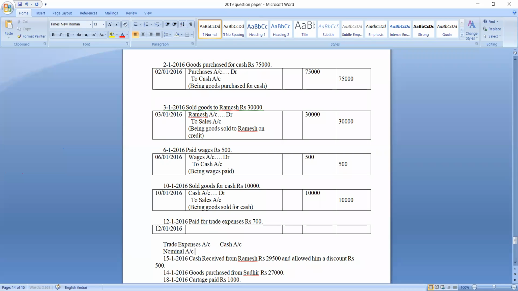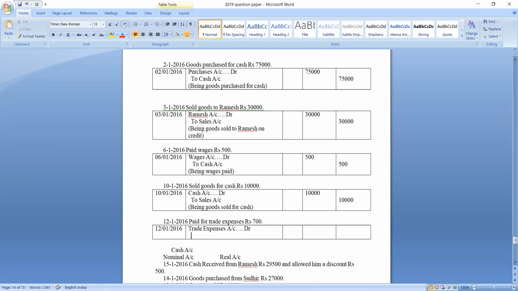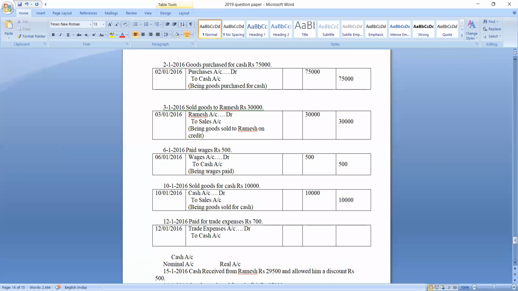It is a nominal account. Cash account is which account? It is a real account. So which account should be debited and which account should be credited? According to nominal account, debit all expenses and losses. So which account should be debited? Trade expenses account should be debited. So trade expenses account debit, to which account? To cash account. Why should cash account be credited? Because here cash is going out of the business. Paid means it is going out of the business.